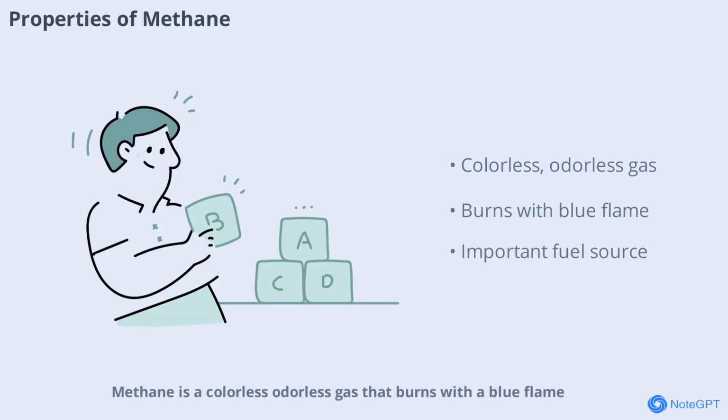Ethane is a colorless, odorless gas that burns with a blue flame, producing carbon dioxide and water. It is less dense than air and is slightly soluble in water. Methane is non-toxic but can be dangerous in confined spaces due to its flammability. Its properties make it an important fuel for heating and electricity generation.